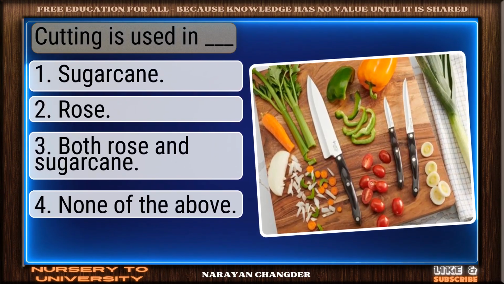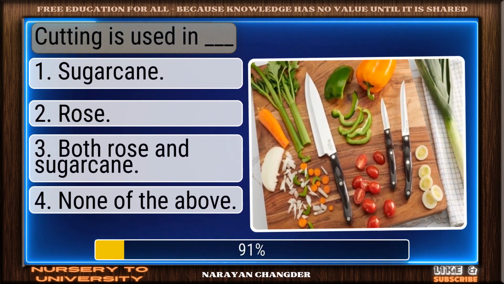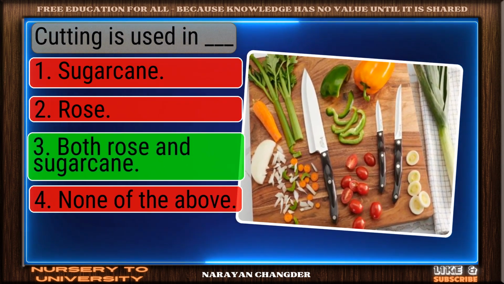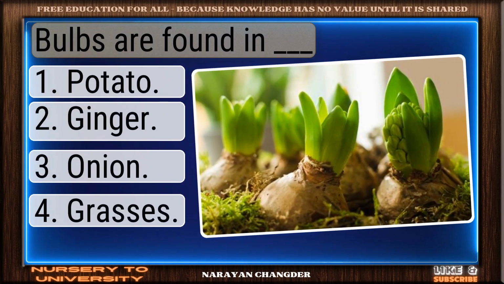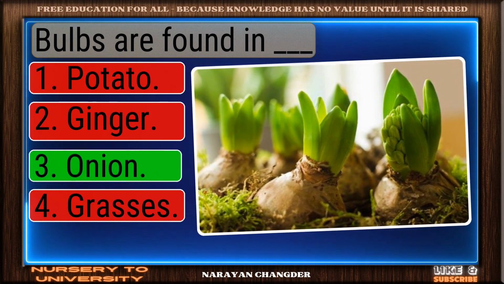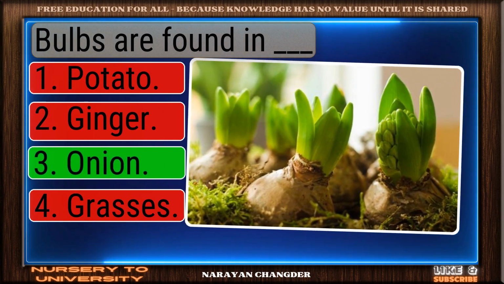Question number 266. Cutting is used in dash. Right again. Both rose and sugarcane is a valid answer. Question number 267. Bulbs are found in dash. Smart move. Onion is an accurate answer.